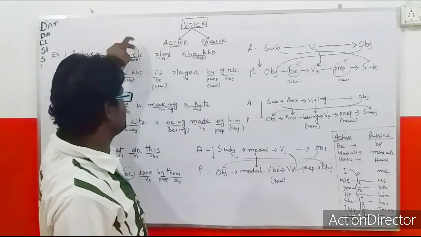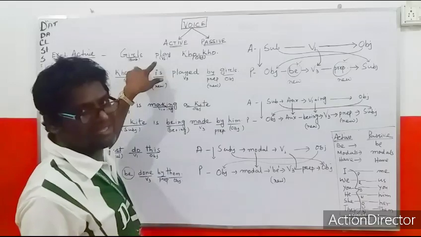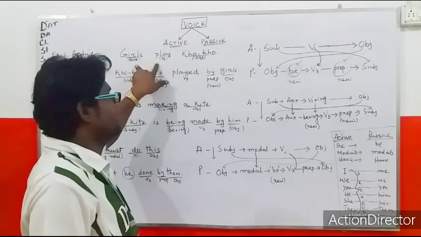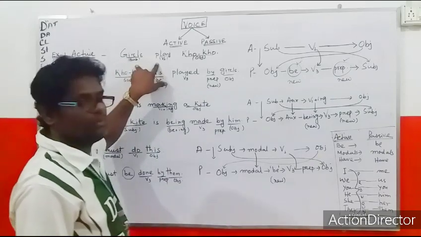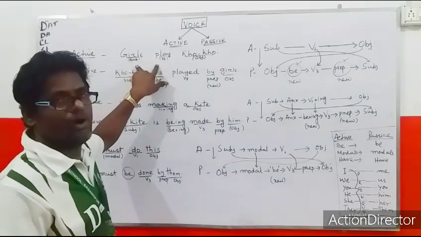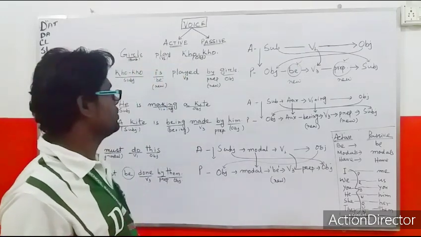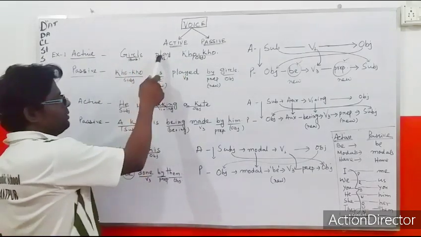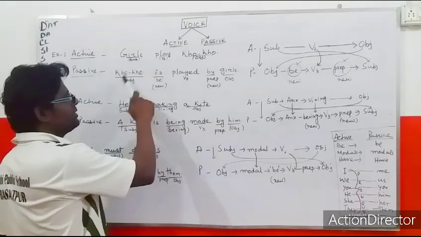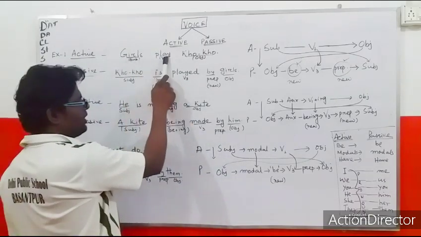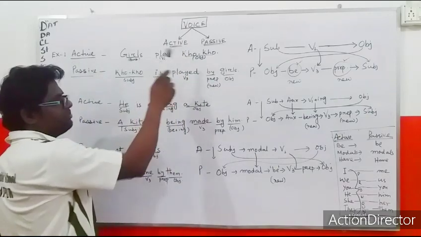Whatever answer comes, that will be the object. So here the subject is girls. Before the verb we see the subject, and after the verb we see the object. Subject, verb, object. This is active mode.